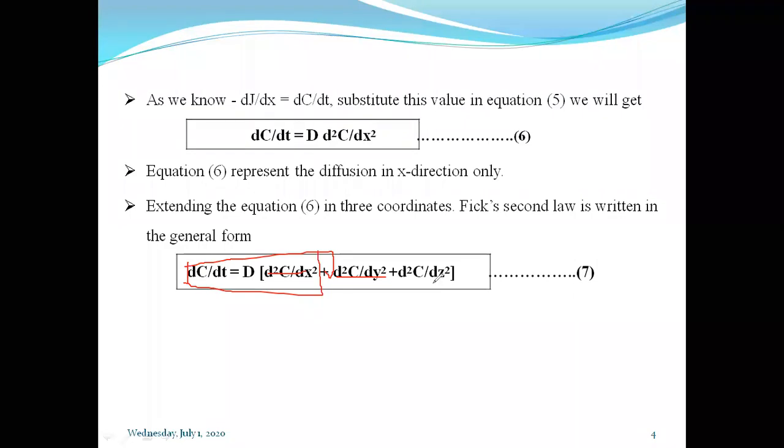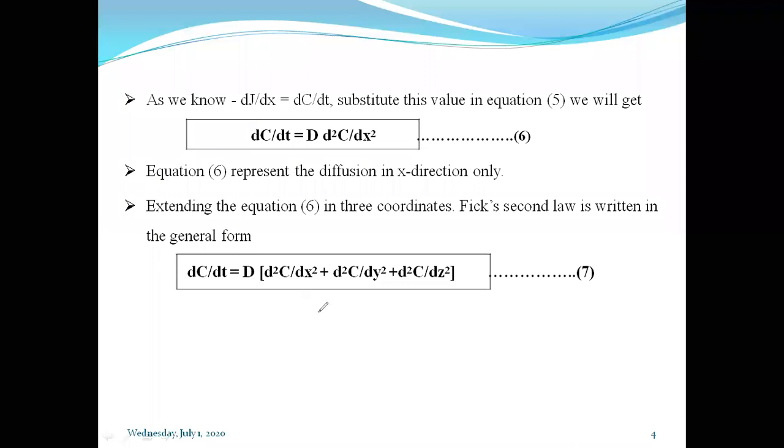So you will get 3 separate equations. We can combine these 3 equations, and after combining them we get D as common. By this way we got this final equation for the determination of diffusion as per Fick's second law in all directions.